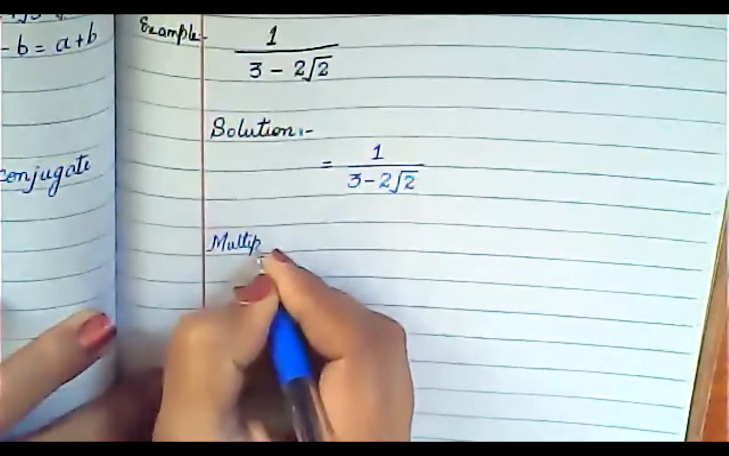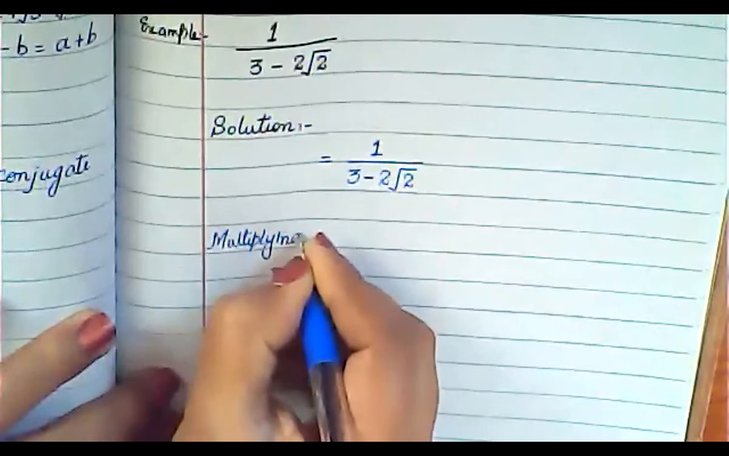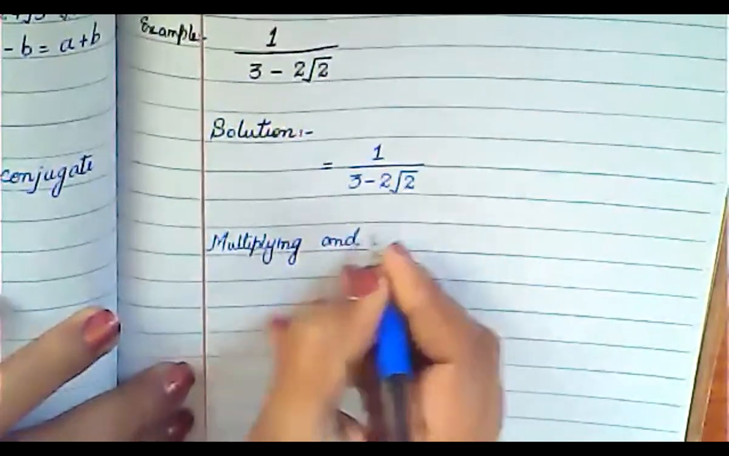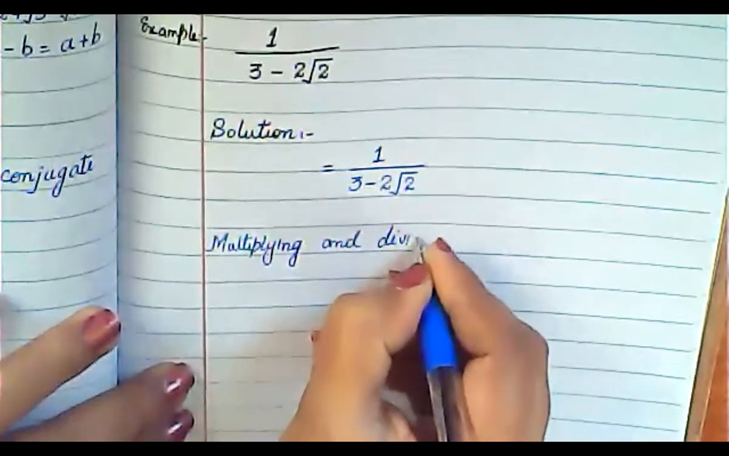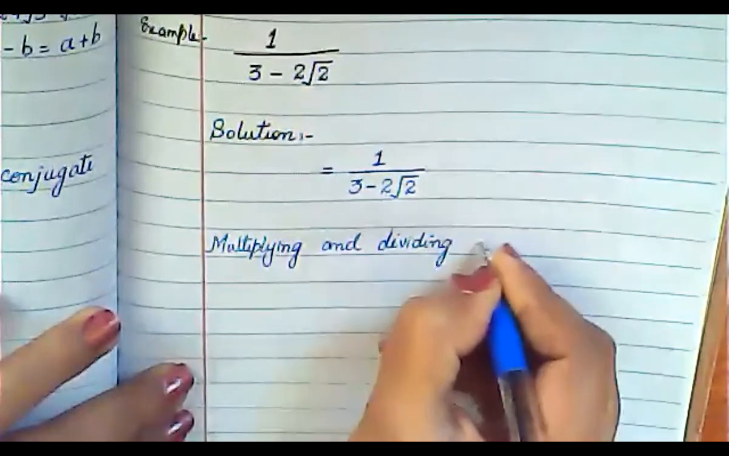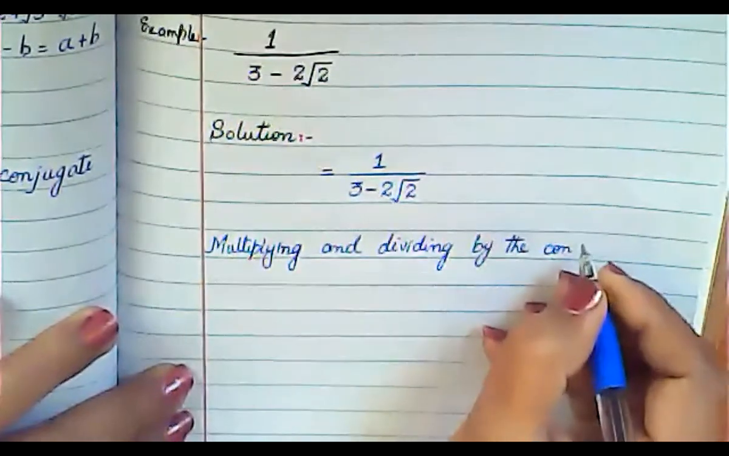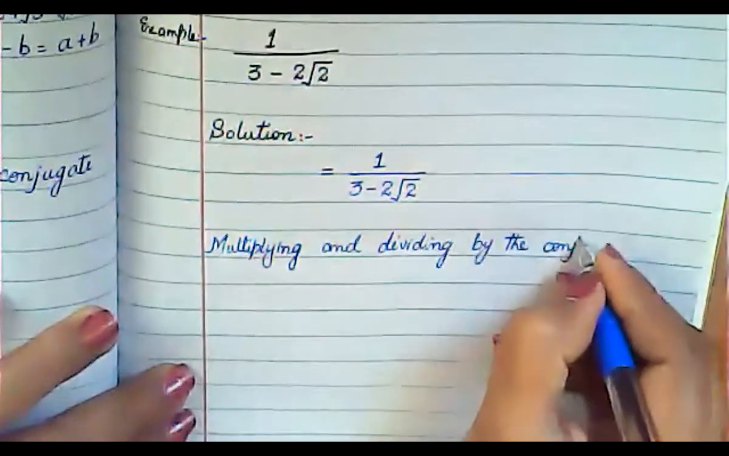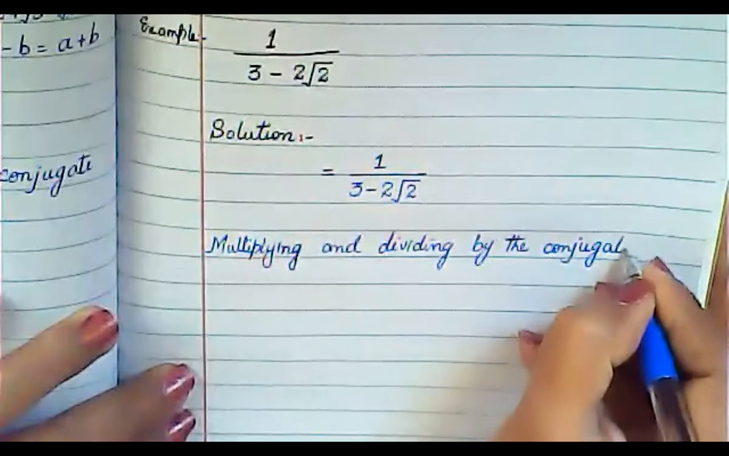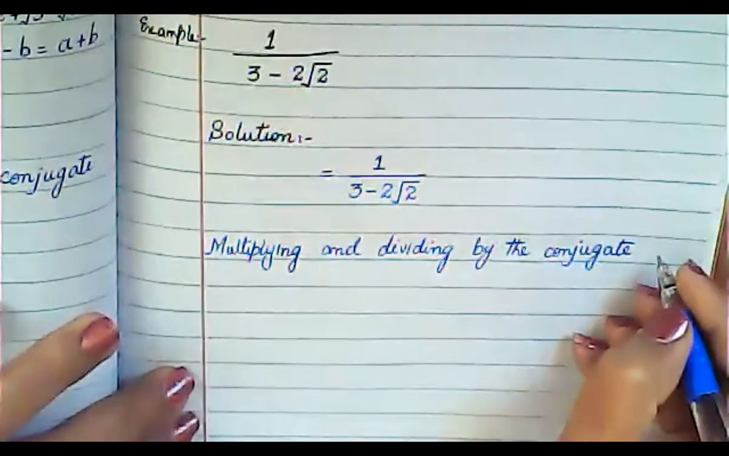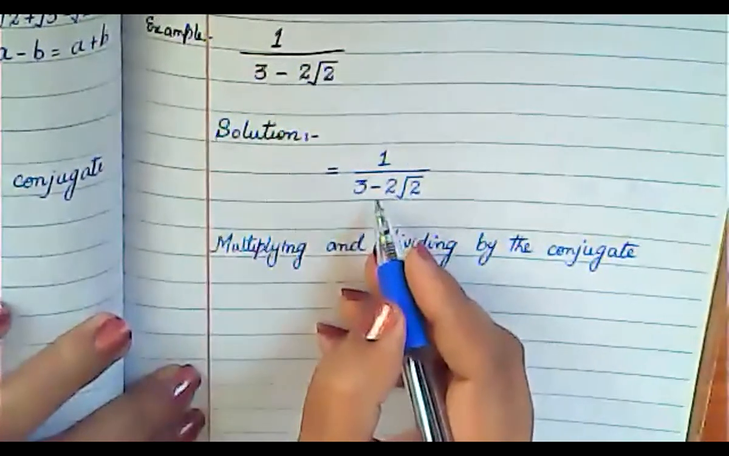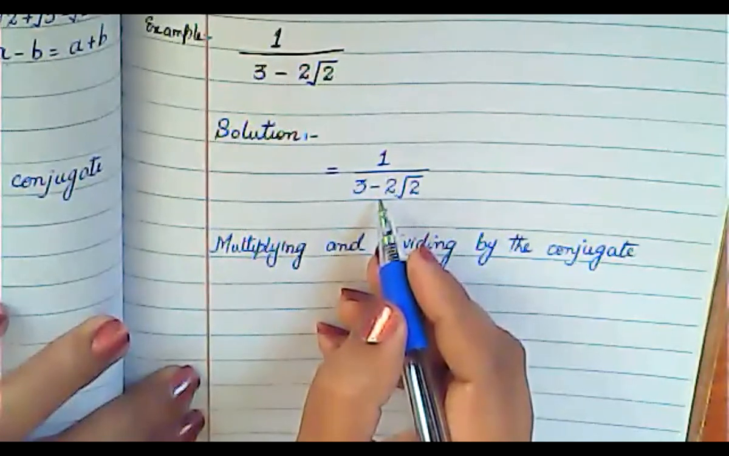Multiplying and dividing by the conjugate. Okay, multiplying and dividing by the conjugate. Now what is the conjugate? Conjugate of the denominator. What do you have in the denominator?